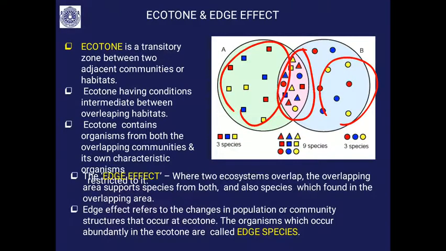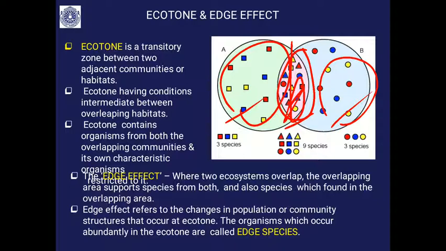So, the ecotone has a condition, this is called ecotone. This ecotone has a condition that is intermediate between overlapping communities. So, you will find here a unique condition as well as overlapping communities. At the seashore you will find there is wave action as well as sometimes no waves, so it is just like a terrestrial habitat. So, this is what you will find: the condition intermediate between overlapping communities.